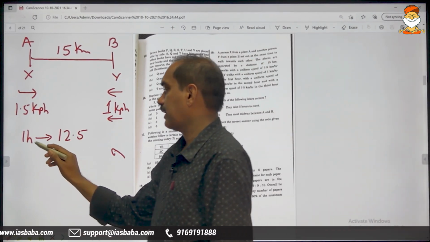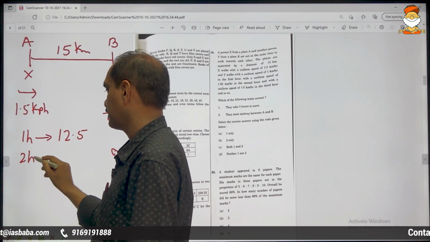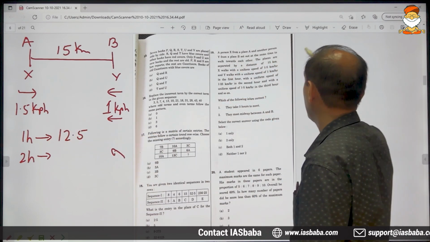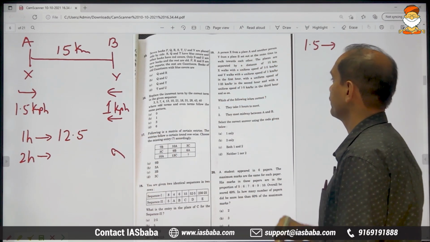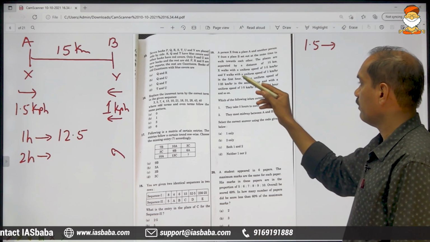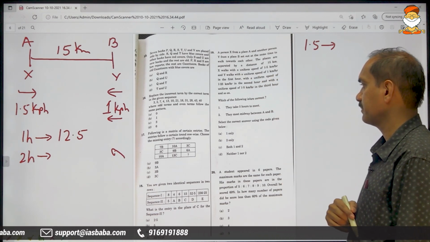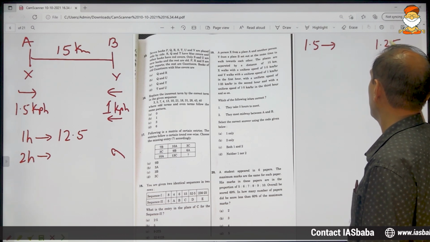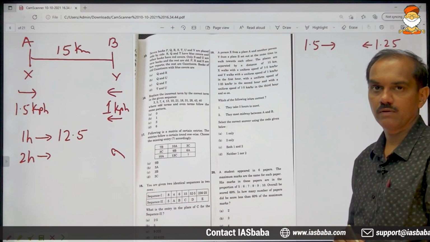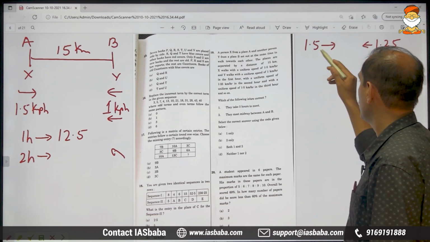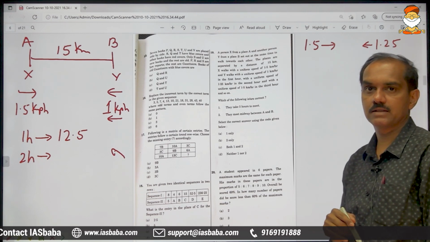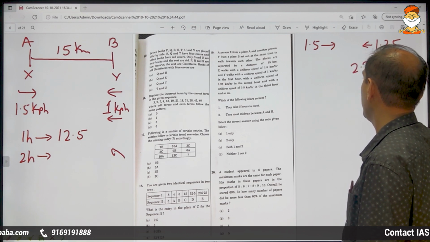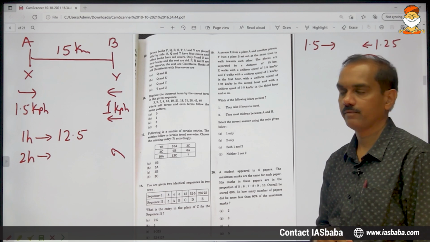Next, after 1 more hour, what will happen? X will not change the speed, 1.5. But Y will change his speed to 1.25. Opposite direction means plus, so if you add these two, you get 2.75.